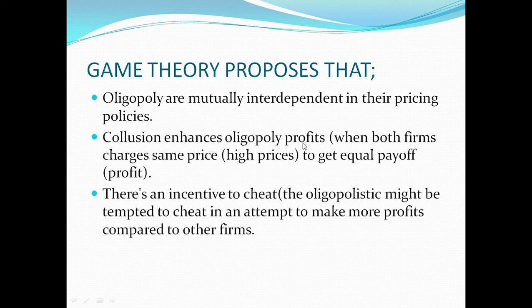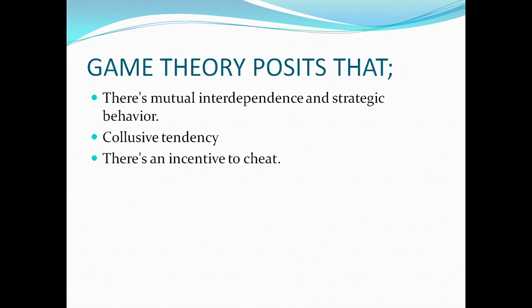Now, the last one says there's an incentive to cheat. The oligopolists might be tempted to cheat in an attempt to make more profit compared to other firms. If they decide to collude their prices, that is, they are to charge the same prices, a firm can be tempted to cheat just in order to make more profit compared to other firms.